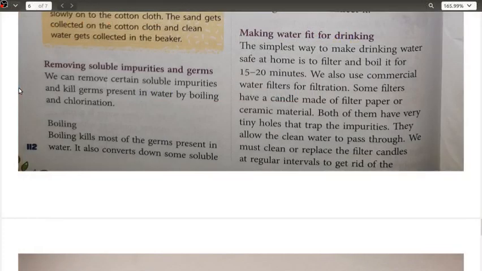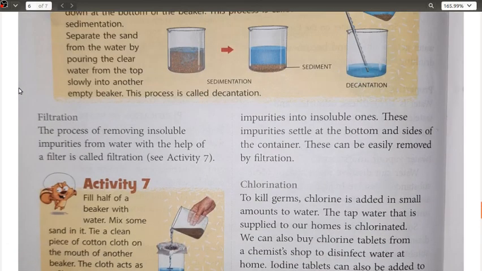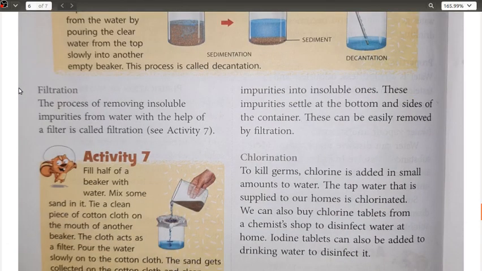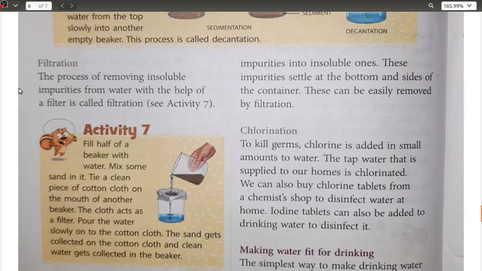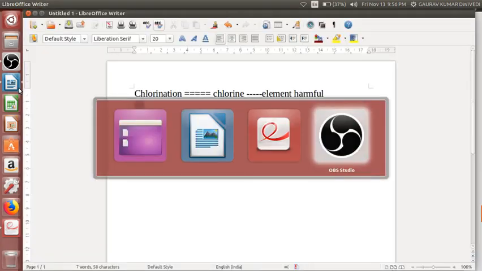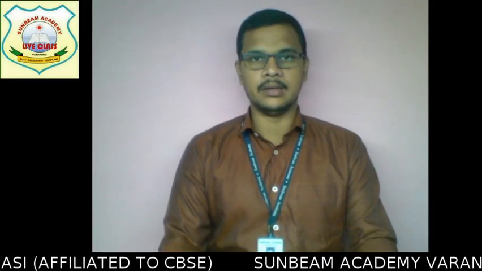So first, starting with boiling. Boiling kills most of the germs which are present in water. It also converts some soluble impurities into insoluble ones. These impurities settle at the bottom and the sides of the container. These can be easily removed by filtration, okay. Now the best part is that you can see this thing very clearly.